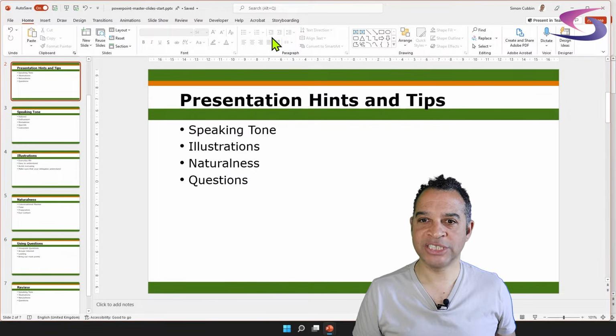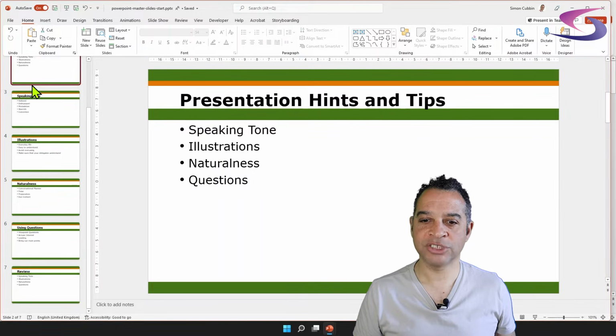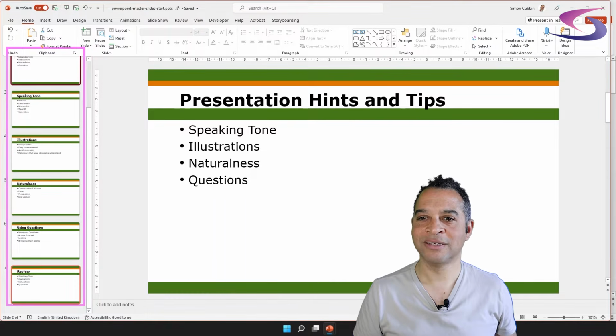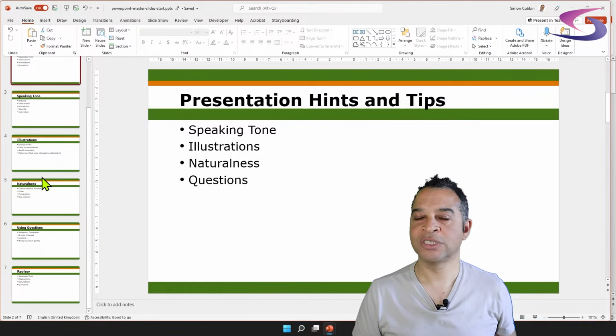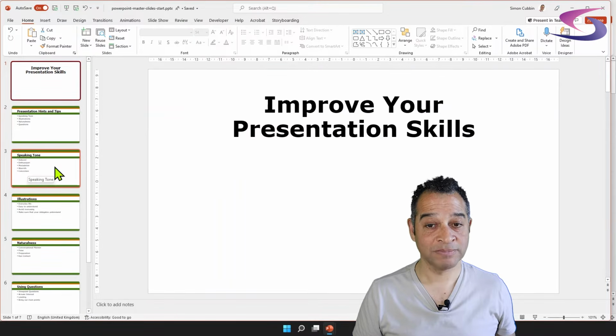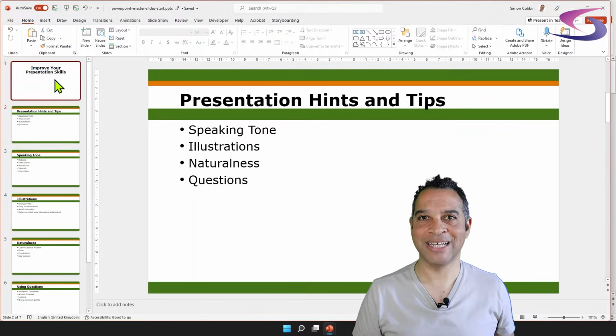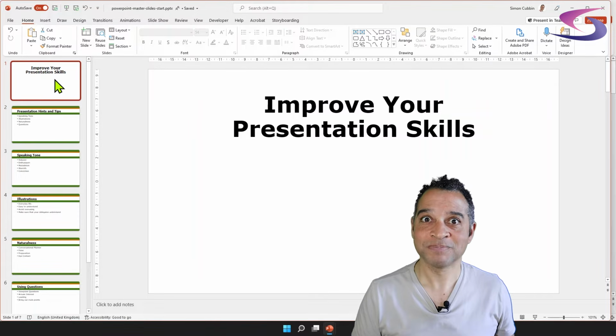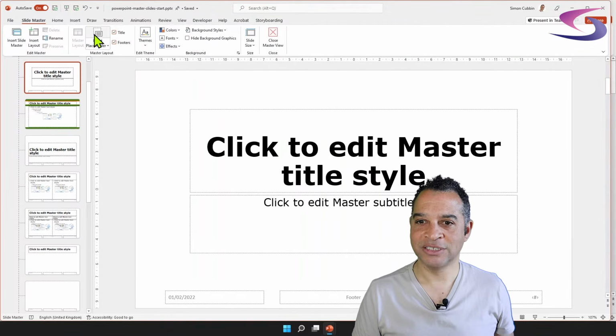Now you can see from slide 2 all the way down to slide 7, if I just show the whole lot, it's all got those green and orange bars on it, except the first slide does not. The first slide is different from the other slides because it is based on a different layout. If we went back to our slide master, going to View and Slide Master, you can see the title and content layout has the bars, but the title slide doesn't.